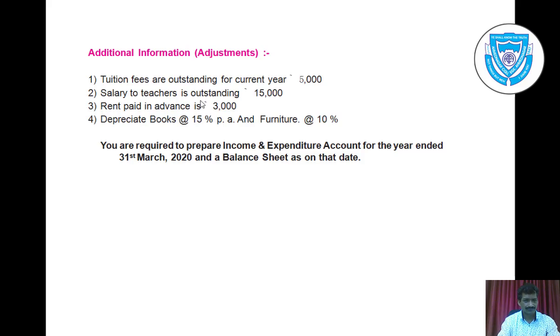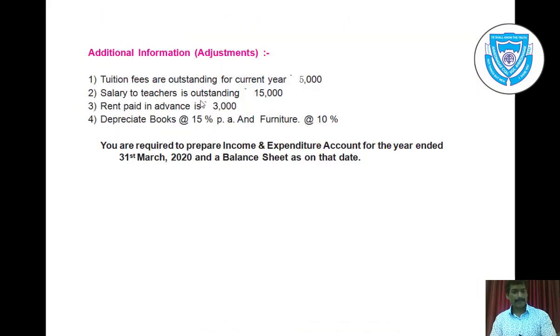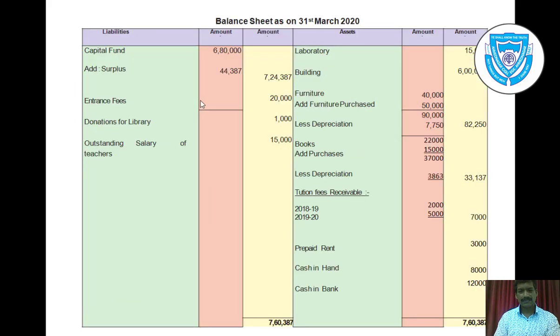receivable tuition fees. It is rupees 5,000. So you can take on the asset side tuition fees receivable for the year 18-19 2,000 and for the year 19-20 5,000, and the total in the outer column is 7,000. Again we considered one adjustment, that rent paid in advance rupees 3,000. So it can be considered and we'll show it on the asset side, prepaid rent rupees 3,000.